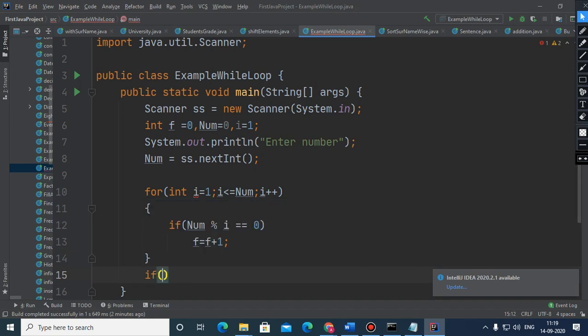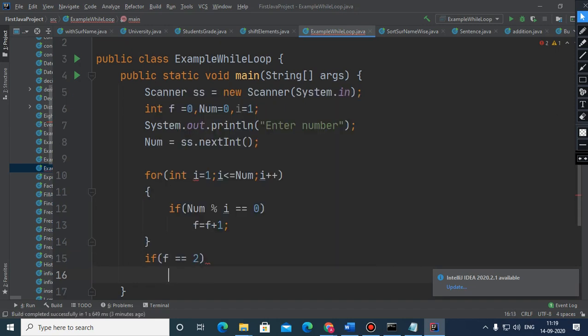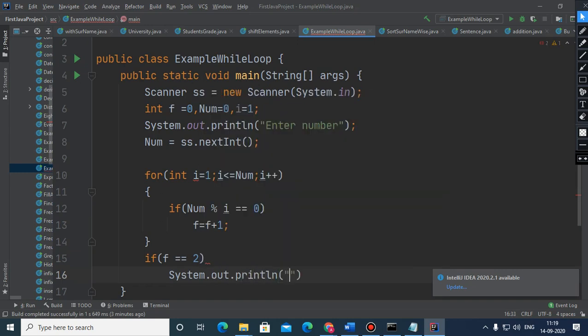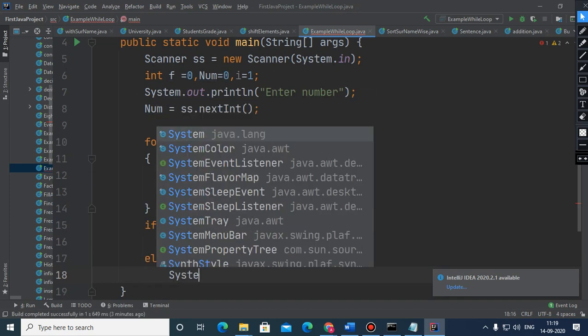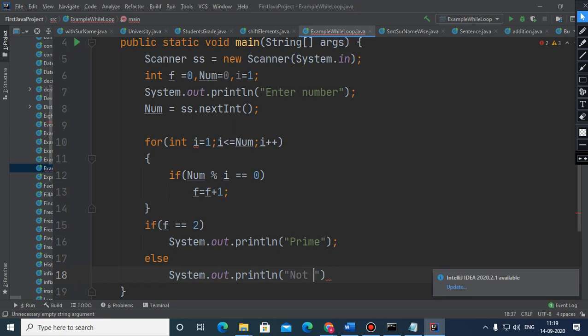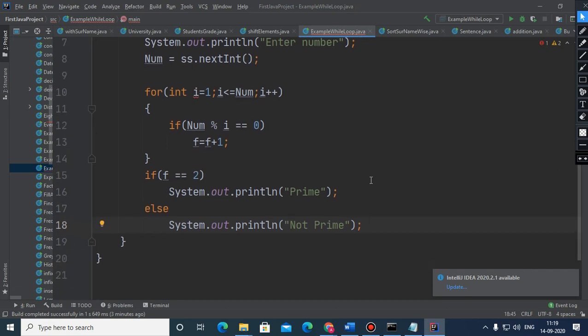And if this f is 2, then we check that it is prime, else it is not prime. This is how it is prime or not prime.